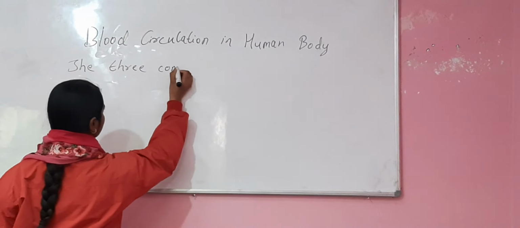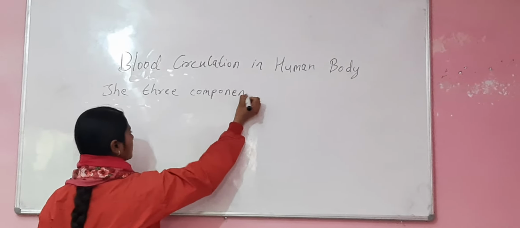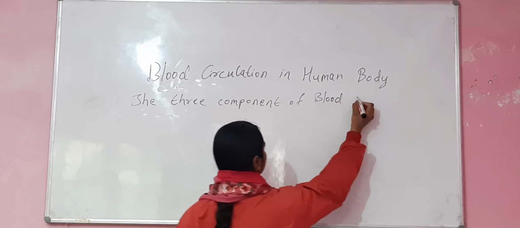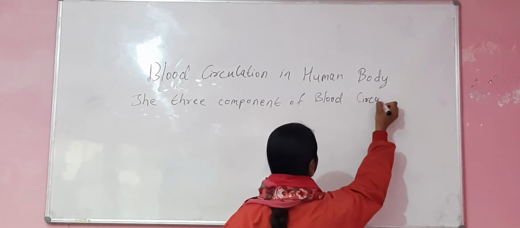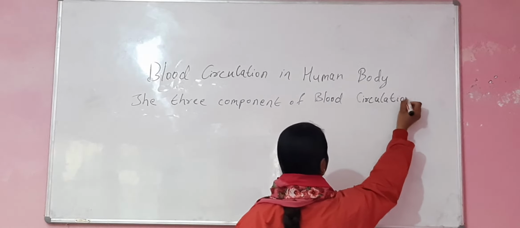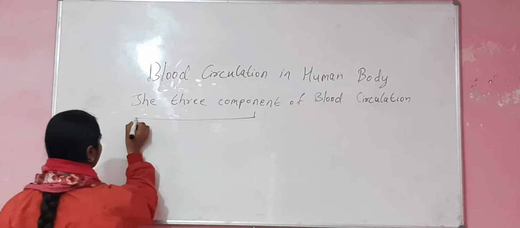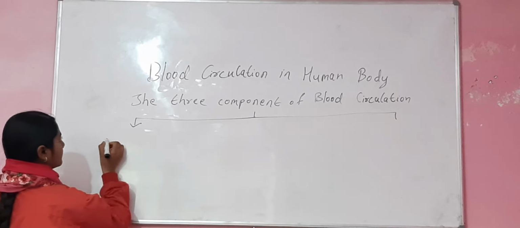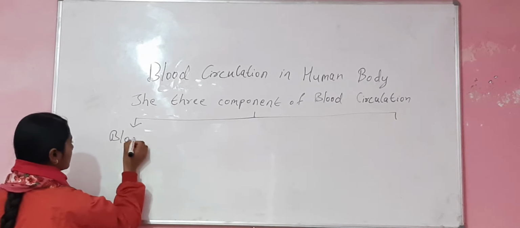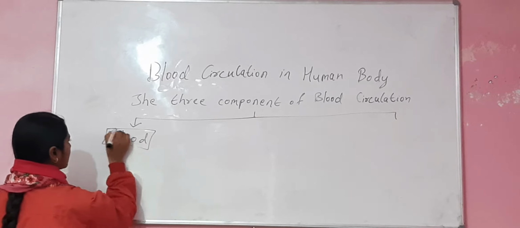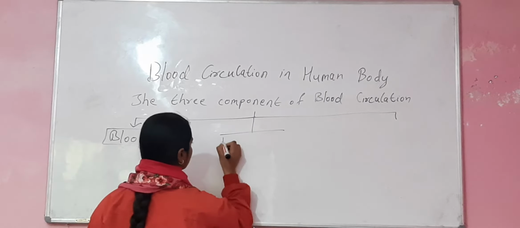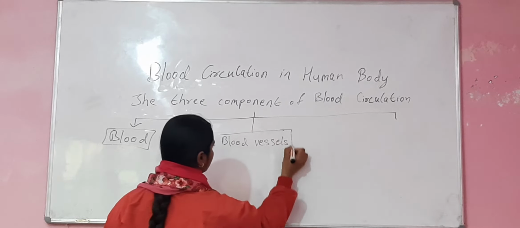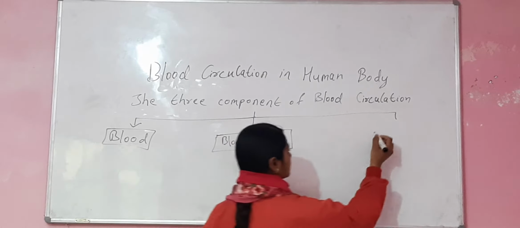Three components of blood circulation. It is blood, and here is blood vessels, and heart.